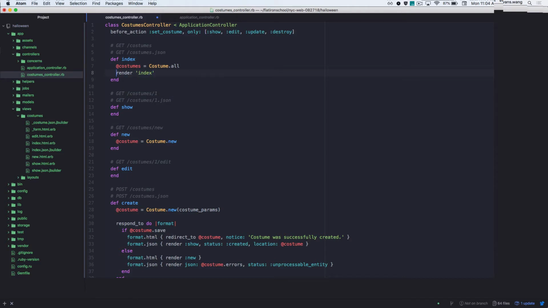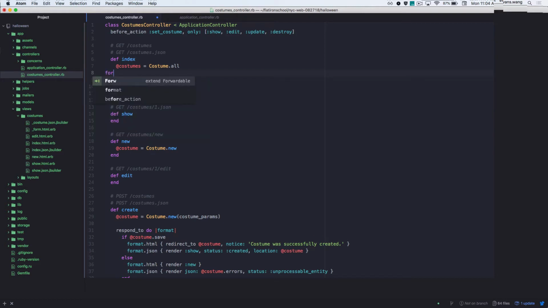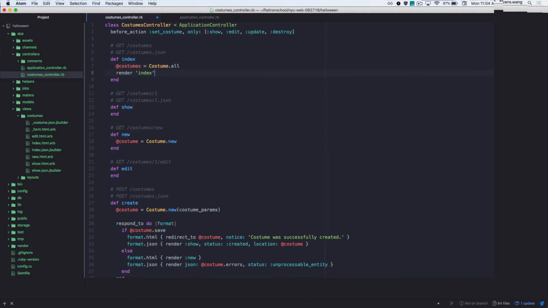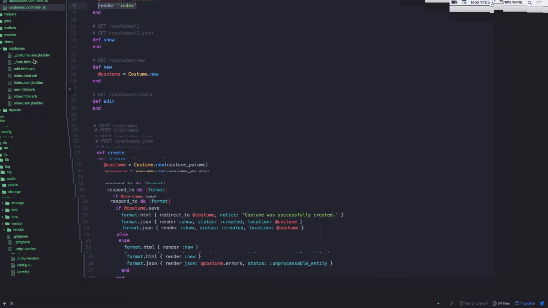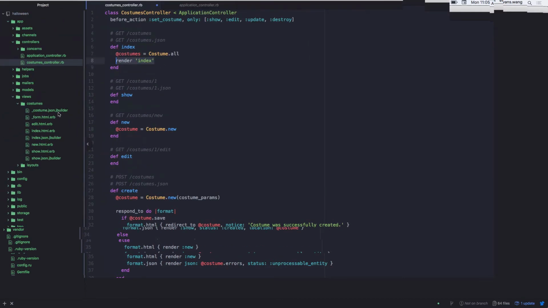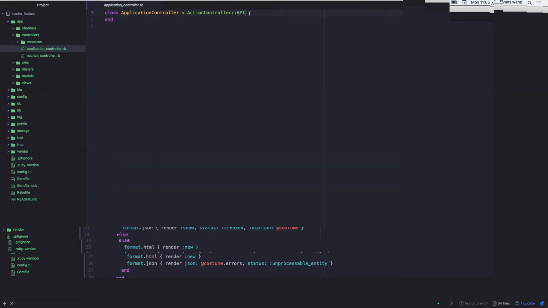I never told it a format to hit. Because if I told it to just render the index, it's going to render what? Index.html.erb, right? It's going to look right into my views, right into my costumes, and look at all of these by default. So, with the API, what do you think that render is going to default to? JSON, right? Sweet.